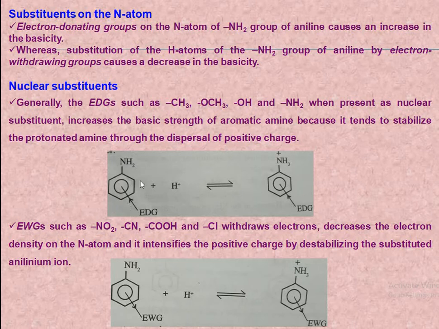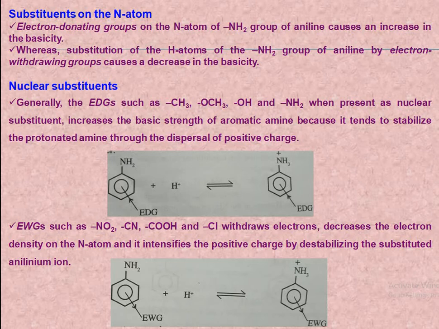So if this has a nuclear substituent such as methyl or methoxy or hydroxyl group, what happens is the presence of this electron donating group tends to stabilize this protonated amine through the dispersal of positive charge, because of the electron releasing group present as a nuclear substituent.